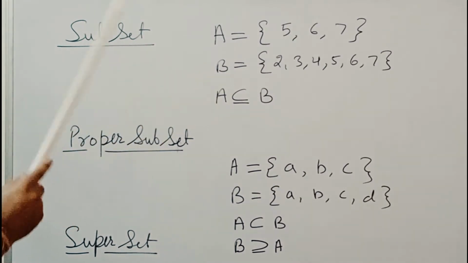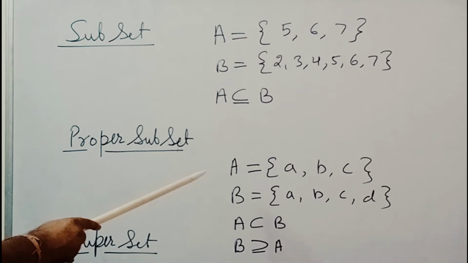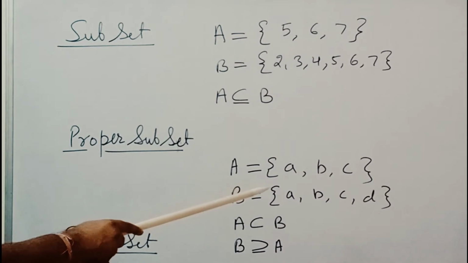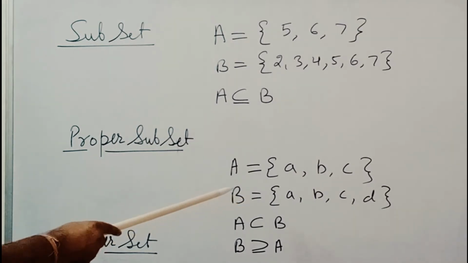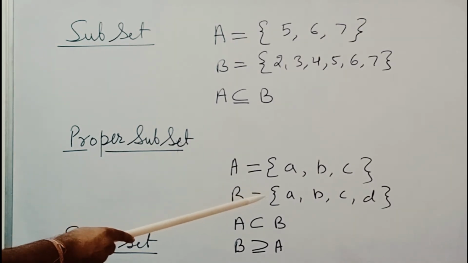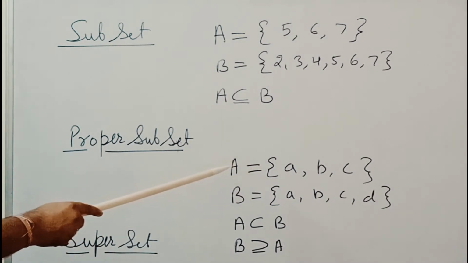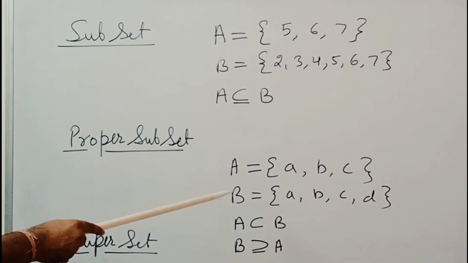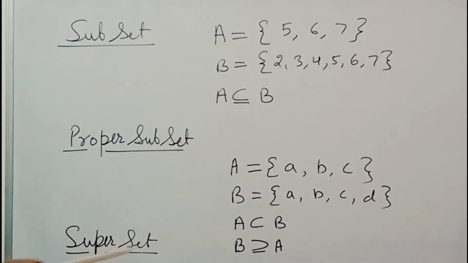Is that clear? Now, proper subset. What is the proper subset? Suppose I am taking a set A having the elements A, B, C and B is having A, B, C, D. What do you observe? All the elements of set A are also in B, and at least one element is there in set B that is not in set A. So we will say that A is not only a subset, it is a proper subset of B. Same is here, A is a proper subset of B.